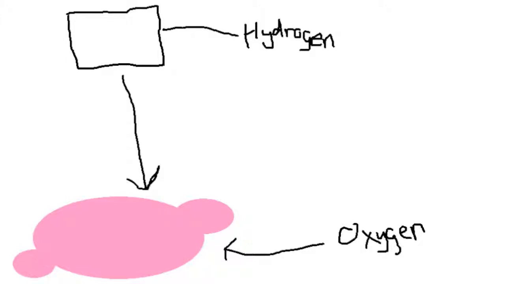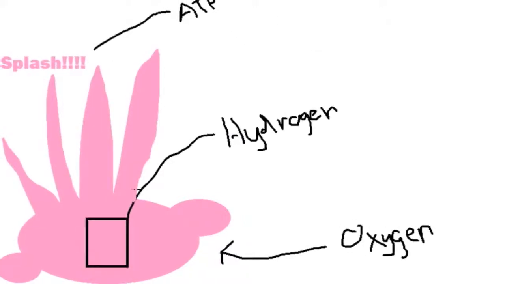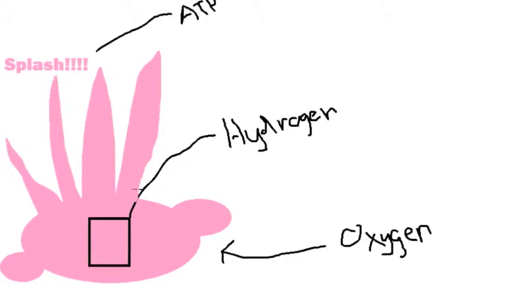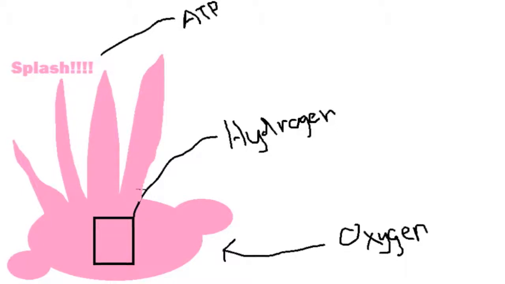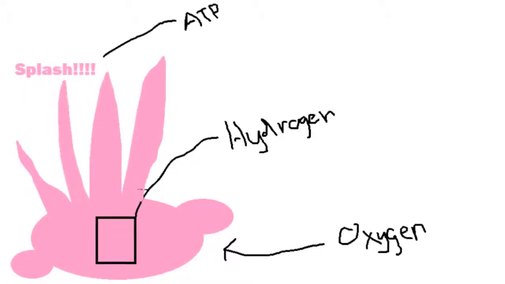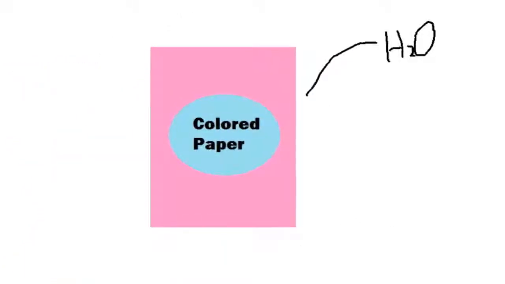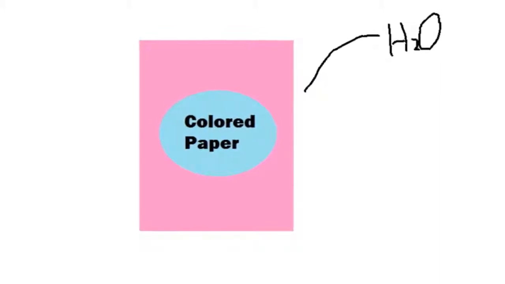Now we take the second half of the paper and we take it to a puddle of pink ink, which resembles oxygen, and the single paper resembles hydrogen. Paper is pulled to the pink ink and splash. The splash represents ATP. The paper is now being colored. Now we have colored paper, which resembles H2O.